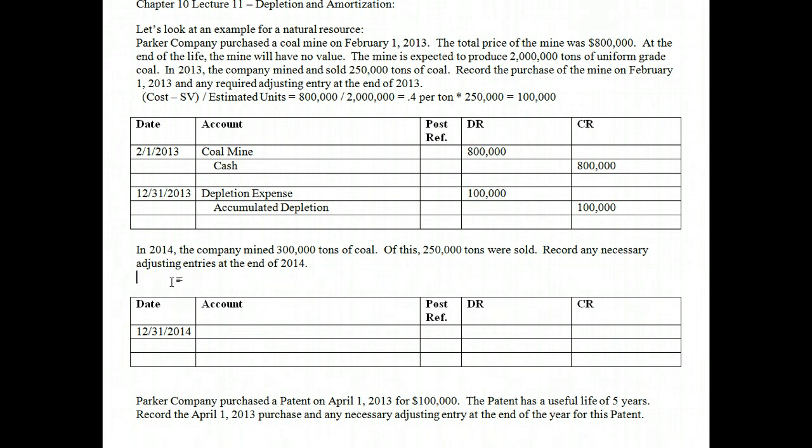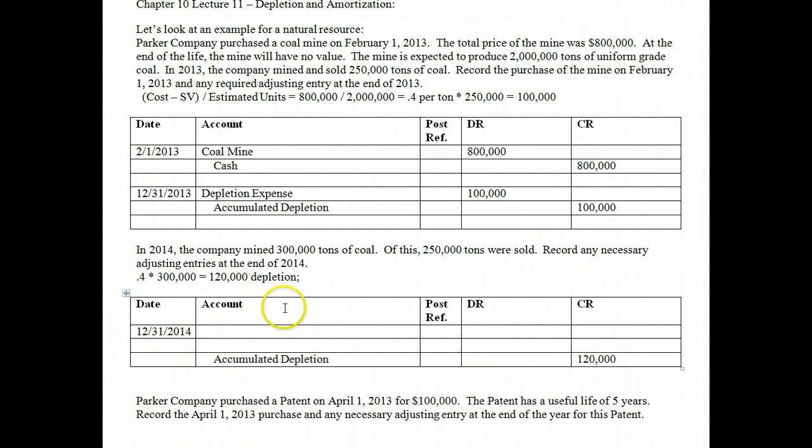Well, again, we already know that it's 0.4 per ton. So we just need to take that and we need to multiply it by 300,000 tons. That's going to tell you the amount of depletion for the period. So 0.4 times 300,000 gives us 120,000 in depletion. Now, here's the problem with that. Yes, we need to deplete, which means we need to reduce the amount of the mine by that amount. So we definitely need to hit accumulated depletion for the actual 120,000. That's a given. We definitely have to do that.